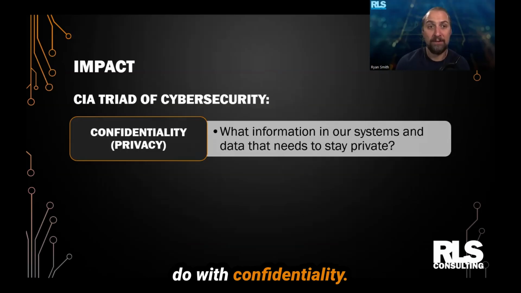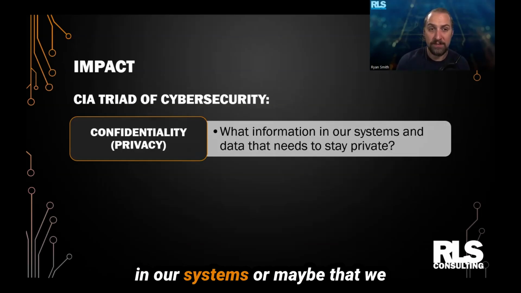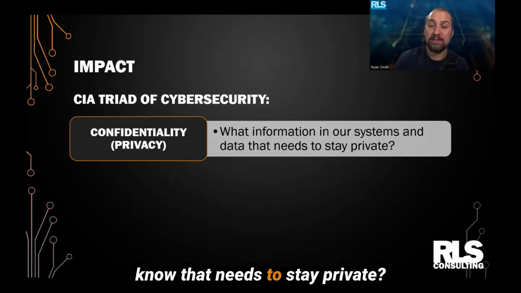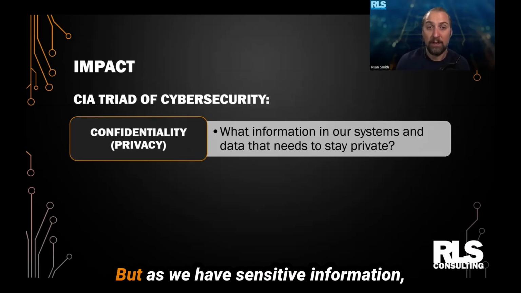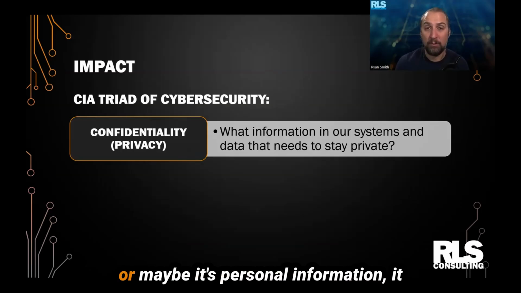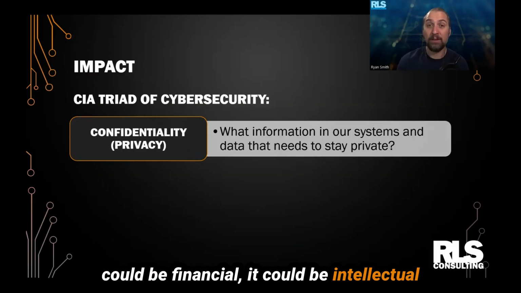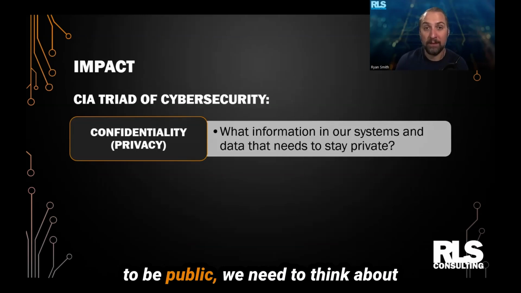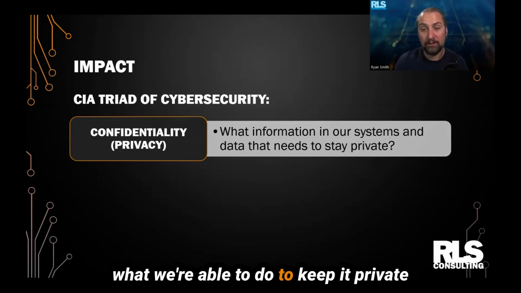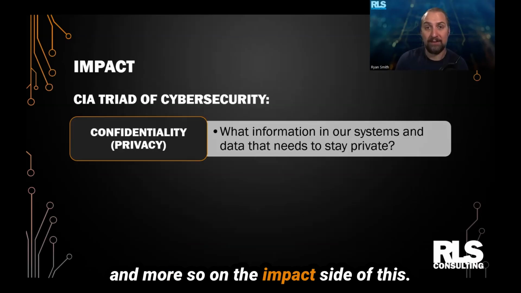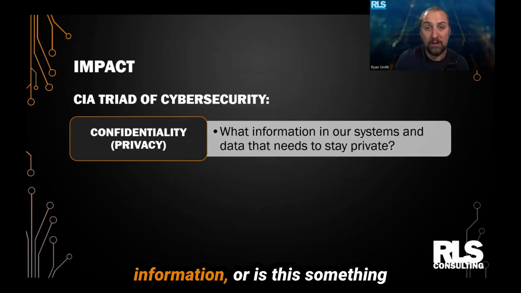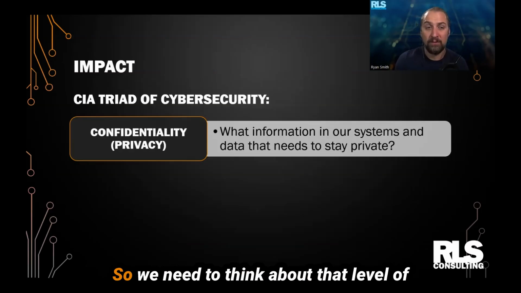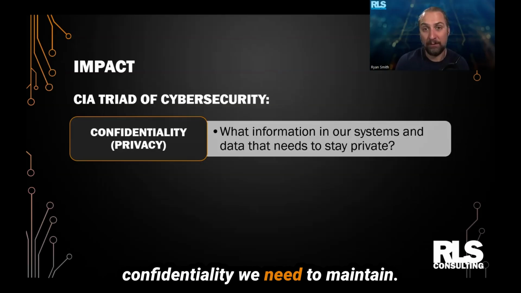So the first part has to do with confidentiality. This is privacy. So what information do we have in our systems, or maybe that we know, that needs to stay private? What are these things that we can do to protect that information? But as we have sensitive information, or maybe it's personal information, could be financial, could be intellectual property, anything that's not supposed to be public, we need to think about what we're able to do to keep it private. And more so on the impact side of this, what happens if it gets out? Is this something that's okay because it's already public information, or is this something that's going to cause some problems? So we need to think about that level of confidentiality we need to maintain.